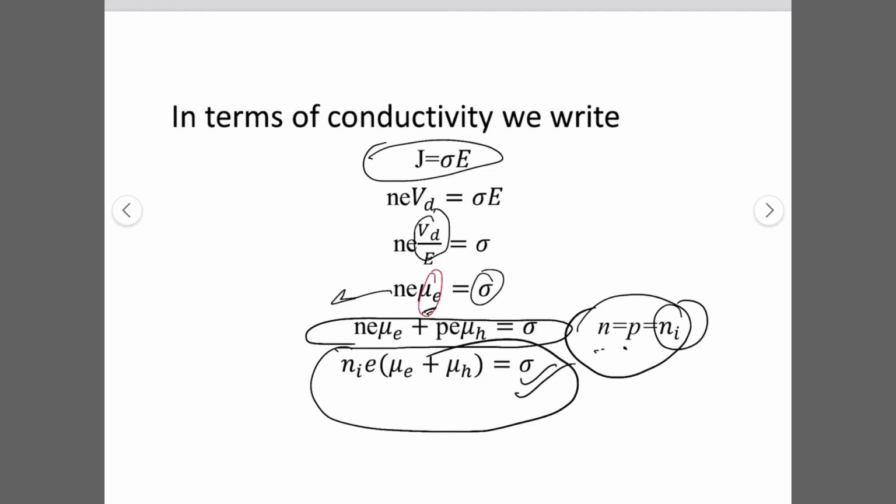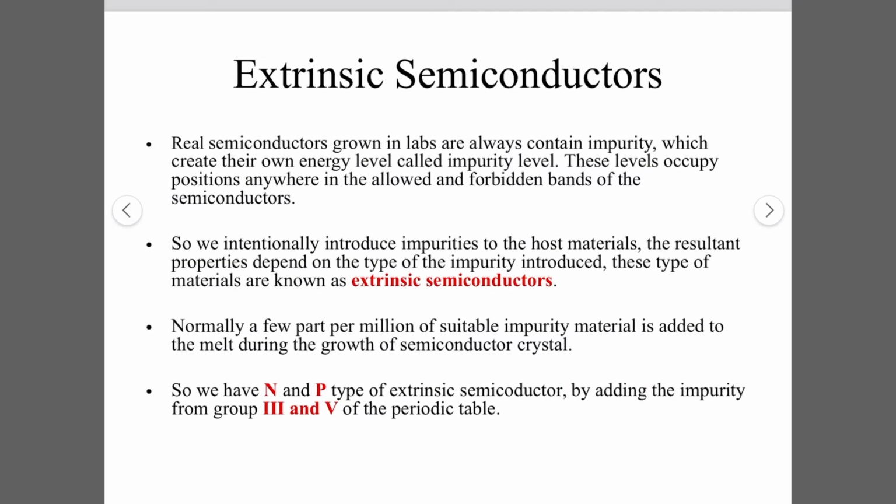Okay, coming to the extrinsic semiconductors. Real semiconductors grown in labs always contain impurities, which create their own energy levels called impurity levels. These levels occupy positions anywhere in the allowed and forbidden bands of the semiconductor. According to our needs, we intentionally introduce impurities into the host material, and the resultant properties depend on the type of